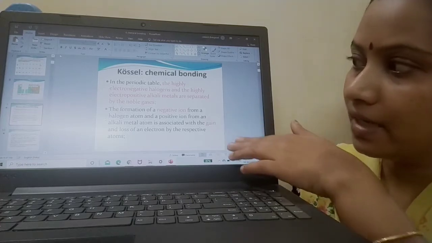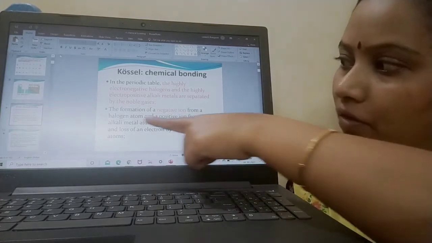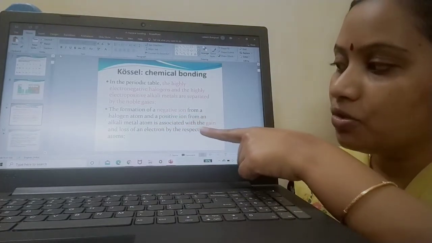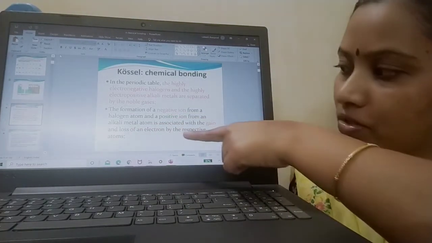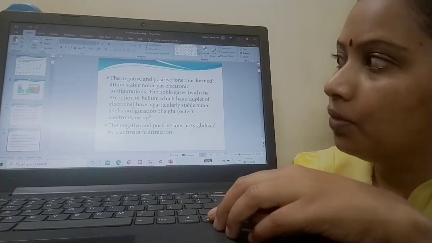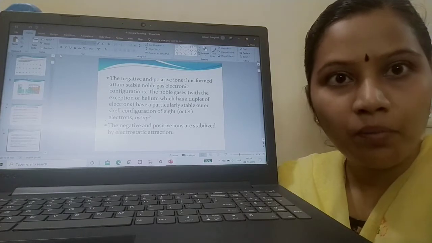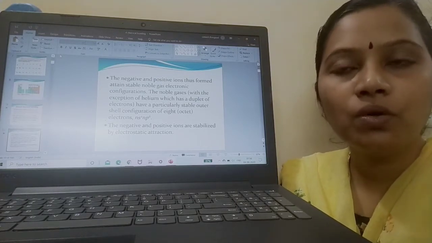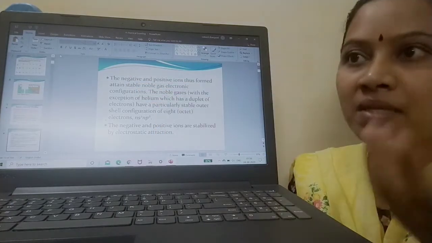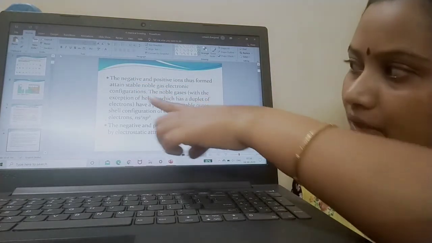So this is what is in the slide. See the formation of a negative ion from a halogen atom and a positive ion from an alkali metal atom. This is associated with either gain of electron or loss of electron by the respective atom. True? Yes, this is true. Now this negative ion and positive ion, formed by the loss or gain of electron, can be stabilized. How? They have to achieve noble gas configuration.